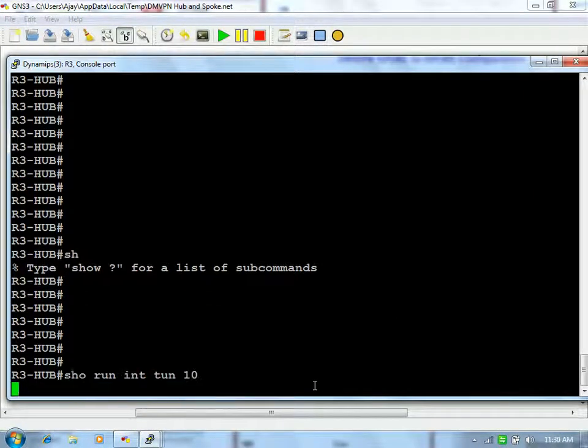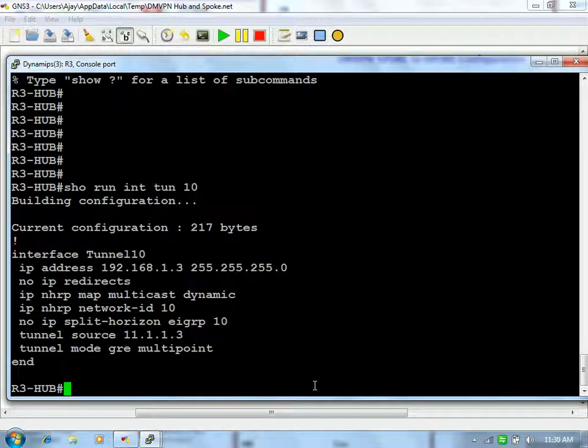So, run interface tunnel 10. It is the same as yesterday's one. We have assigned the IP address. We have said that multicast should be sent dynamically. Whenever any spoke is discovered or registered with me, I will send the multicast to it. Why multicast? Because if you don't want to run a routing protocol, then you don't require this multicast dynamic command. Then the network ID of NHRP and this no split horizon EIGRP 10, that you know already.